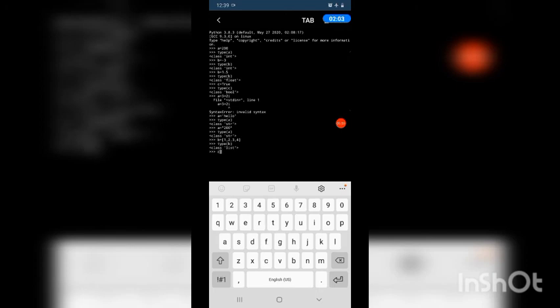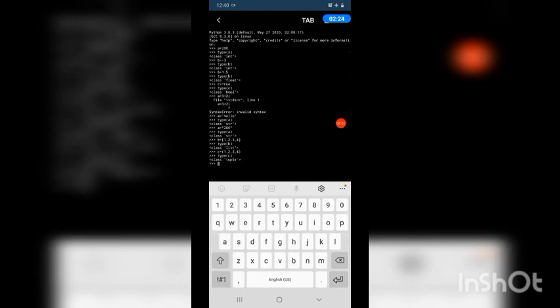Then next, c equal to, I will give in parenthesis the same values 1 comma 2 comma 3 comma 4. Then type of c. So same value I have given in square bracket, then the data type is list.